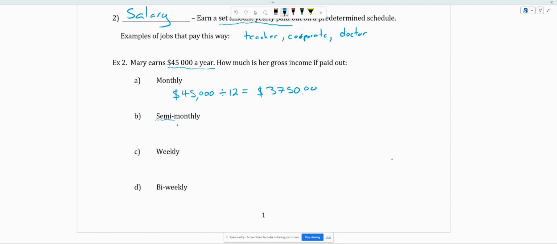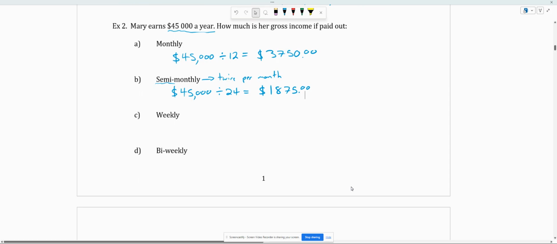Semi-monthly, semi meaning we're splitting it into two, so twice per month. Now, this is usually on the 1st and the 15th, or the 15th and the last day of the month. Again, we'll take our 45,000 and divide it not by 12, but by 24, because we're doing 2 payments per month. And that's going to give us a total of $1,875 per pay period.